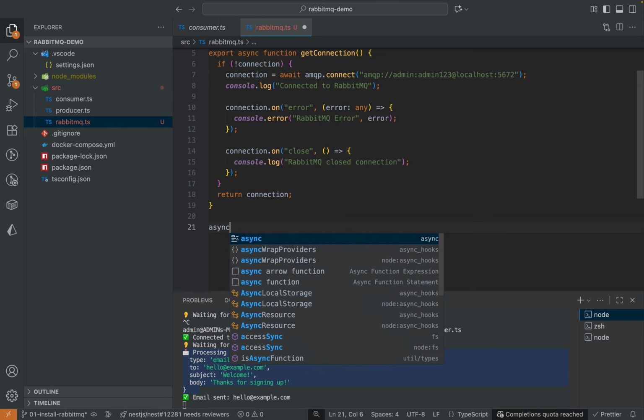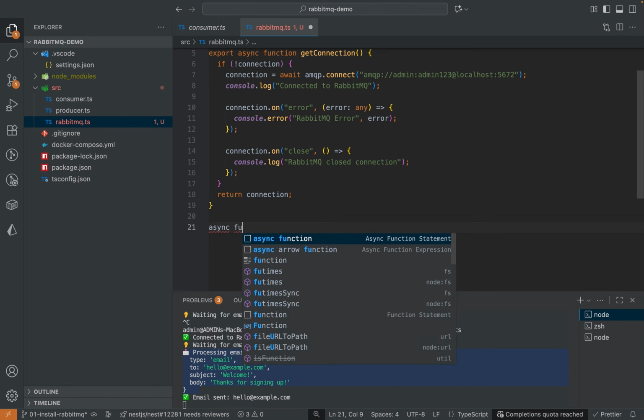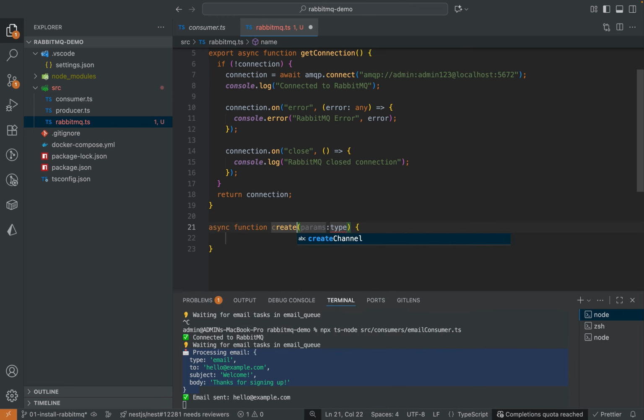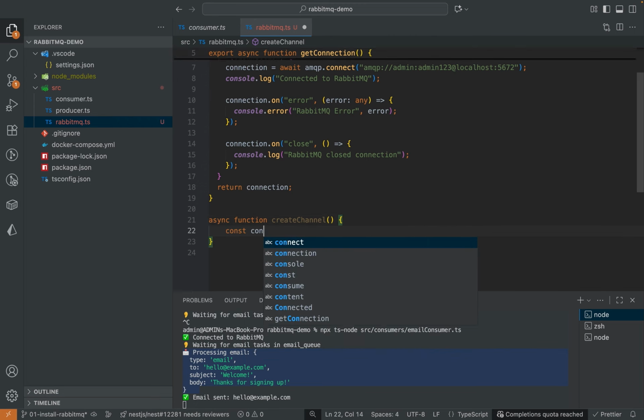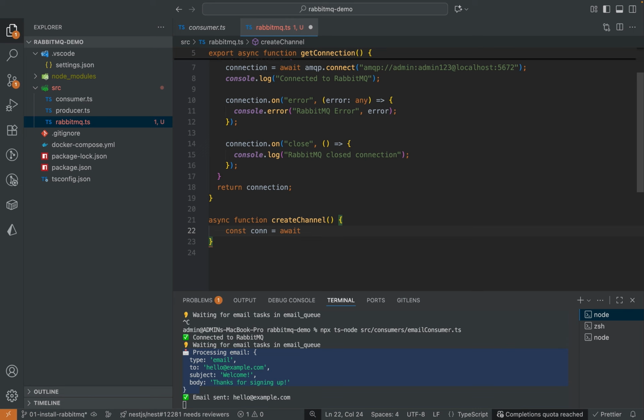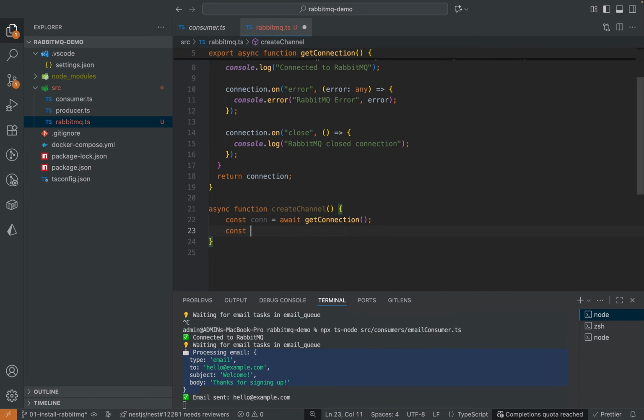And finally, we're going to have another function, create channel. We're going to use this method in the producer and consumer. Here I can say const connection equals await get connection. We're going to use the same connection for the producer and consumer channel.